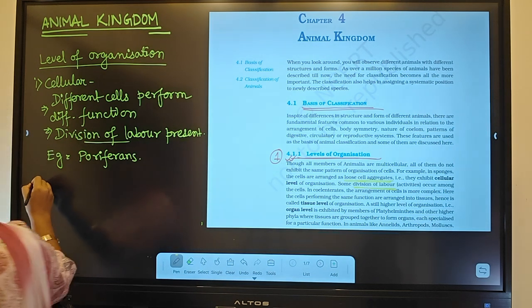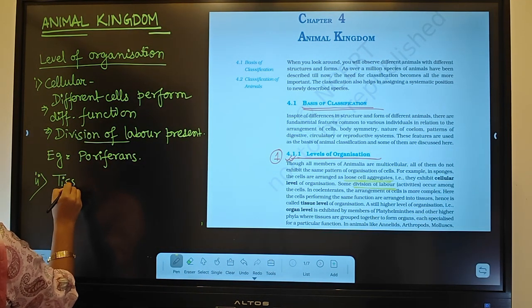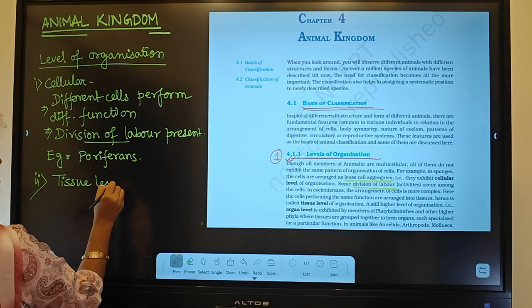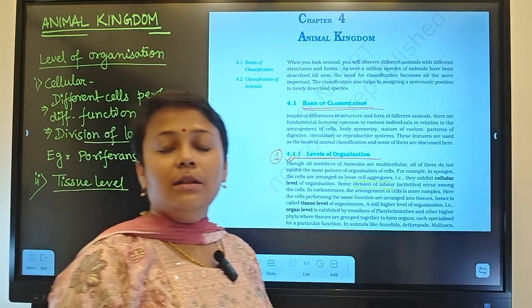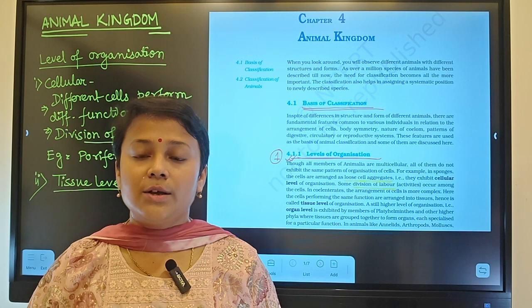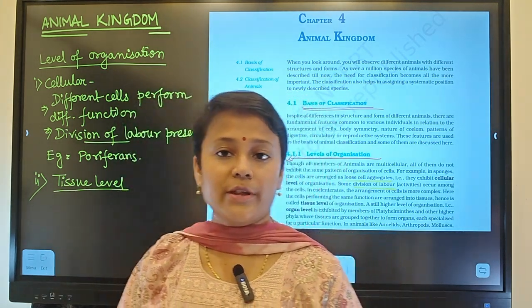Next, after the cellular level, there will be the tissue level of organization. This means a group of cells will have a common function, that is the tissue level of organization.